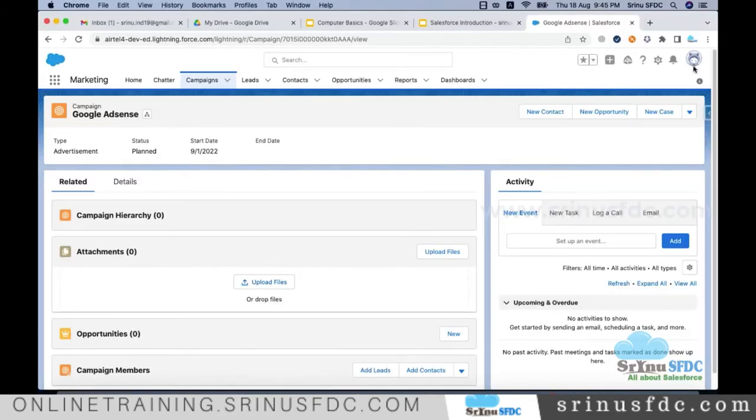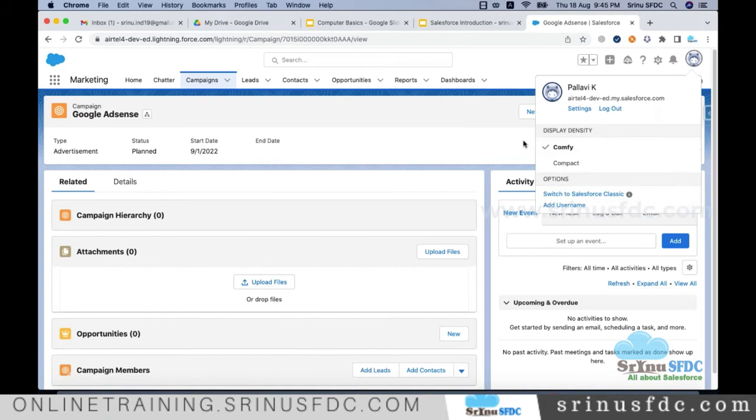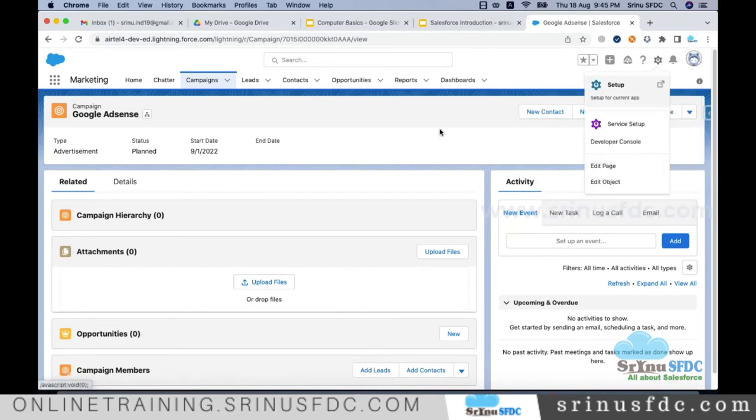But we should not directly work in this production. I'm saying that this is a production. Production is the live application. Any new requirement or enhancement should not be directly done in the production, right? So what will happen?